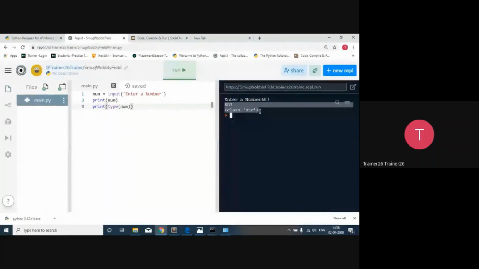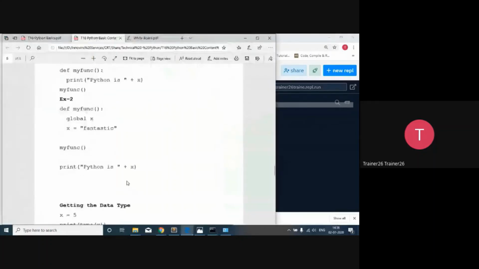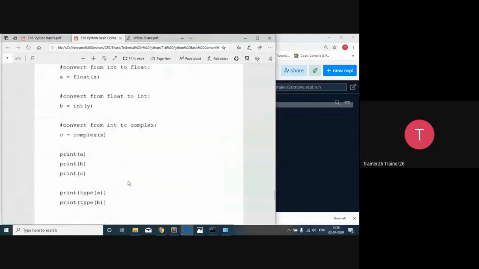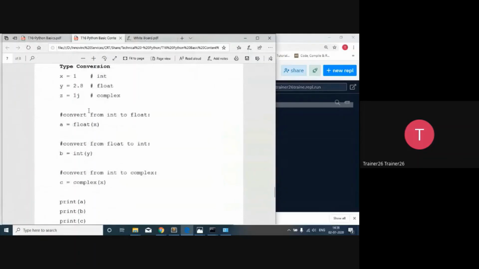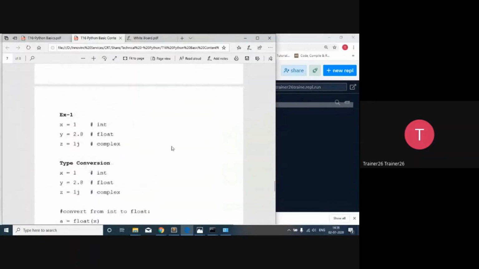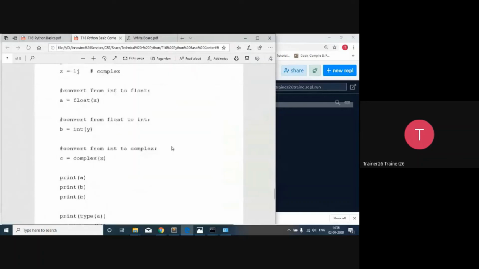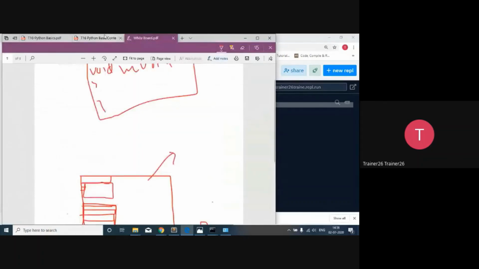This is a part of processing which we will see in further sessions. So today I'm not going to talk about global variables as well as functions in Python, and conversion of float into int, then complex, and then string handling. So that's it for the day from my side.